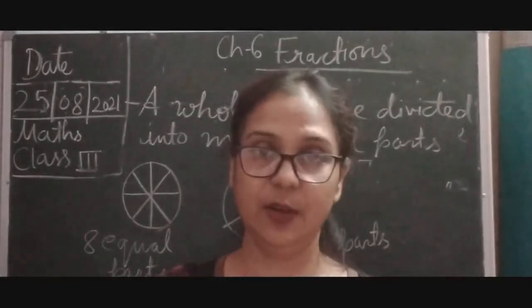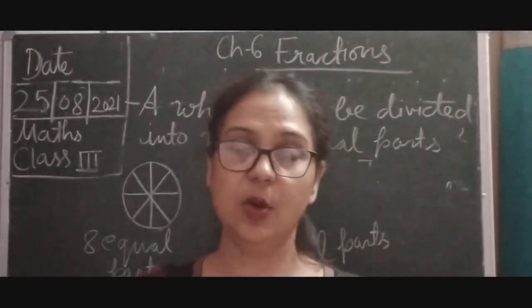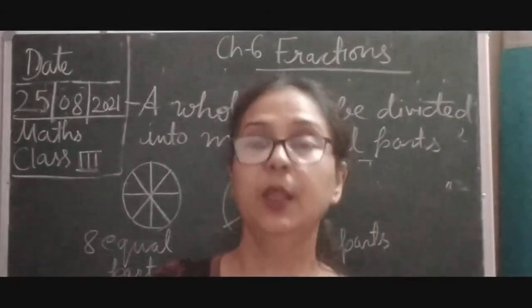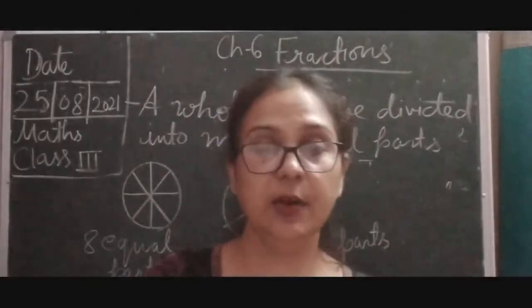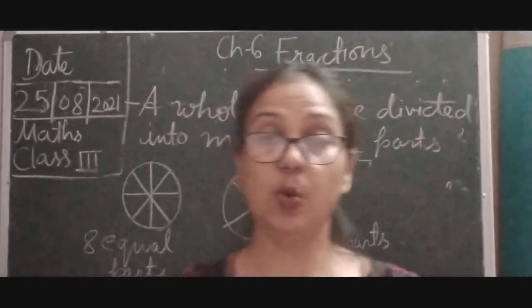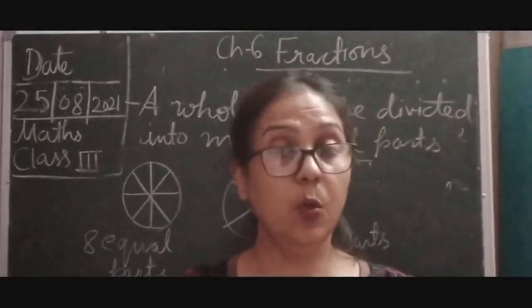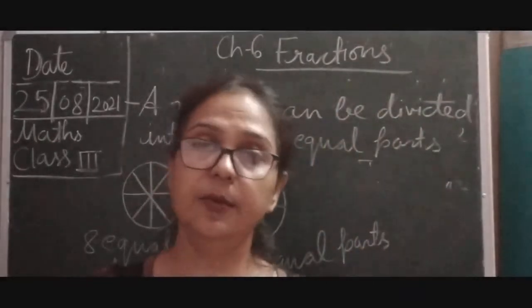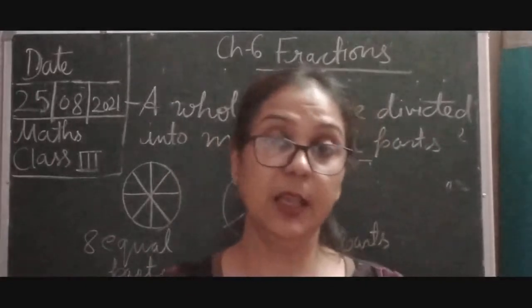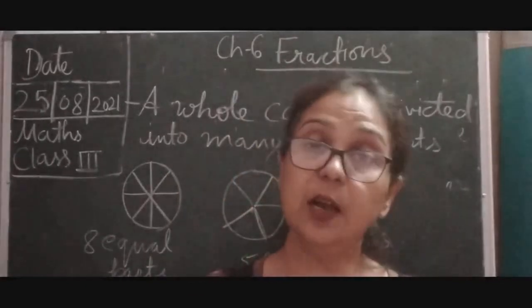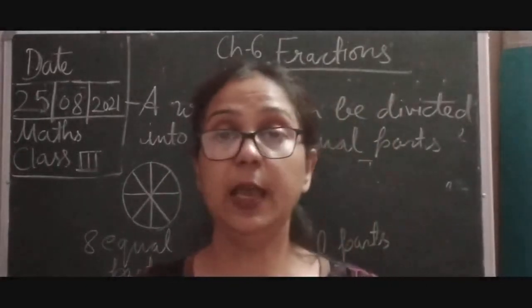Always remember, children. So I hope this is clear. The concept of fraction is clear to you, because today we have done very simple exercises to understand the concept of fraction. कैसे क्या होता है fraction, किस तरह हम करते हैं. तो सबसे बड़ी चीज़ क्या है fraction में?